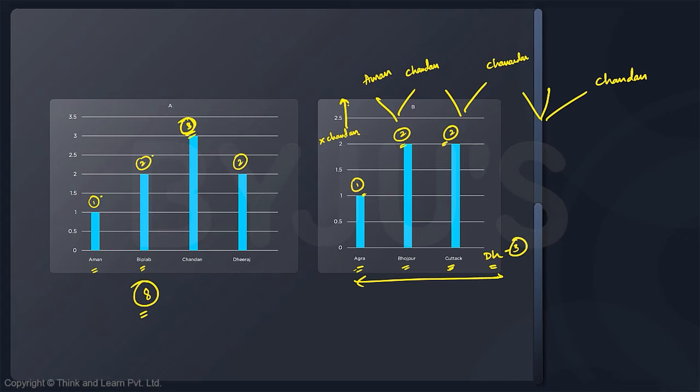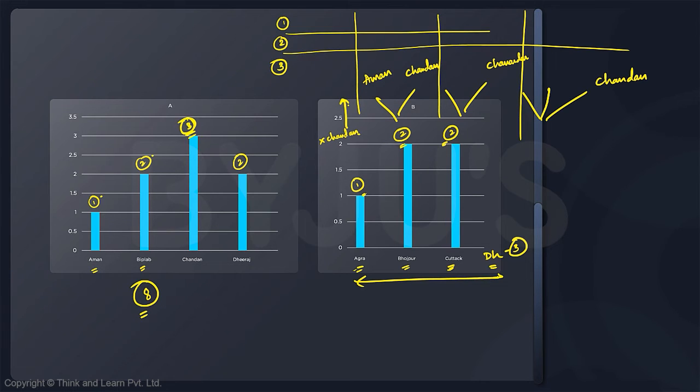So what are the 3 cases? The 3 cases could be case number 1. So let me write down the 3 cases. Case number 1, case number 2, case number 3. Case number 1 is when, so these are the people, okay. I am drawing this down so that you can get clarity. So this is the third case, second case and first case.